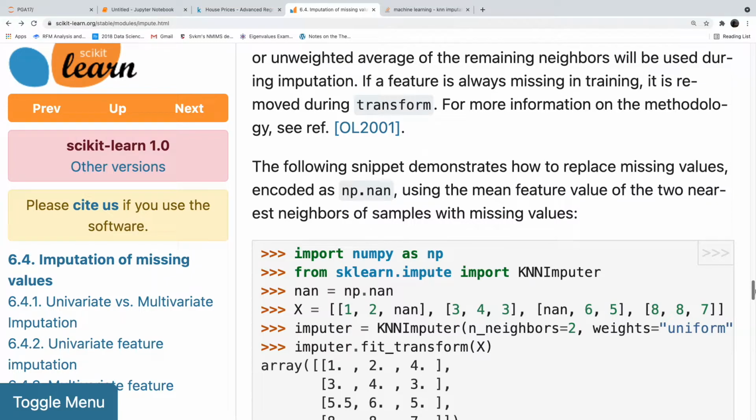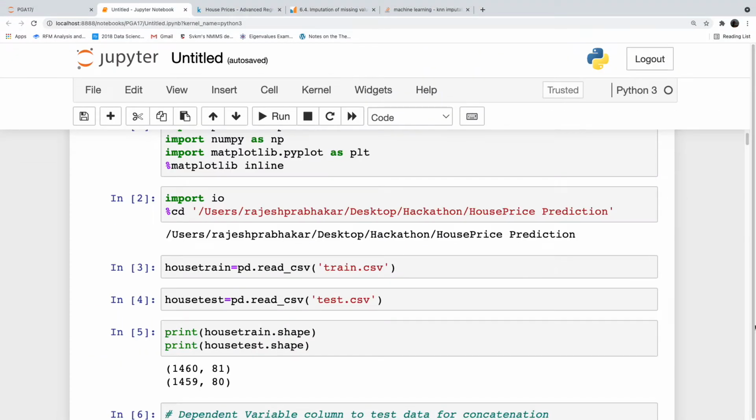That means for object data, we need to label encode them. But if you want to label encode, there should not be a missing value. Because if you try to label encode with missing values, it will simply say string to float found or something like that.